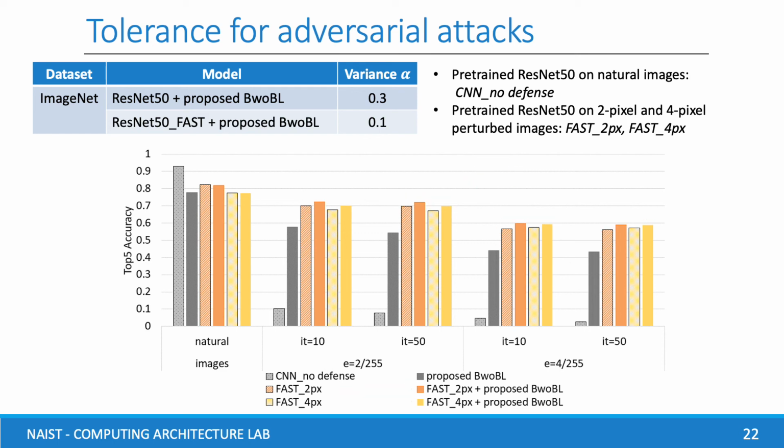Besides, because of the dependence on attack parameters, fast training declines the performance of the model with large adversaries. Here, fast 2 pixels is not good for 4 pixels attack and vice versa. In contrast, fast 2 pixels with the proposed BWOBL is always the best. It means we don't need to retrain the model, but still have a good defense against other attacks.